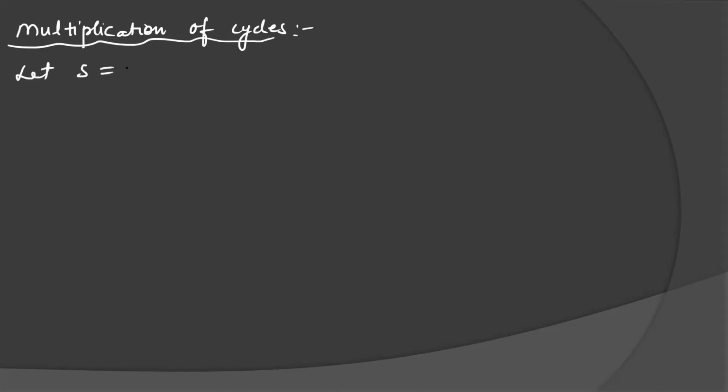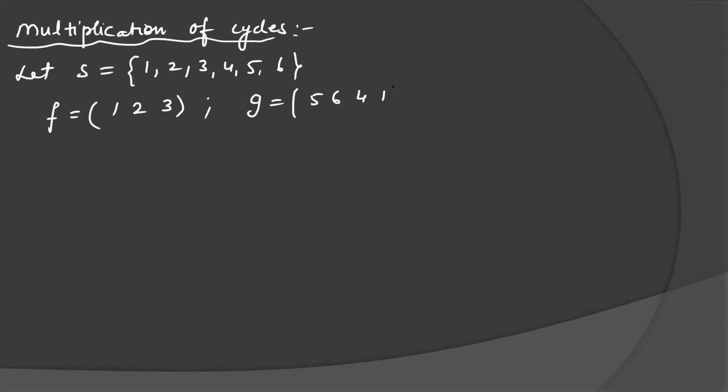Let's see the next topic, called multiplication of cycles. There are many tricks given, but the tricks are very confusing. So I suggest all of you follow this trick only for multiplication of cycles. Let a finite set S be given, which consists of 6 elements, 1, 2, 3, 4, 5, 6. Two cycles are given. F is (1, 2, 3) and G is (5, 6, 4, 1). The product is asked. What will be the product of these two cycles?